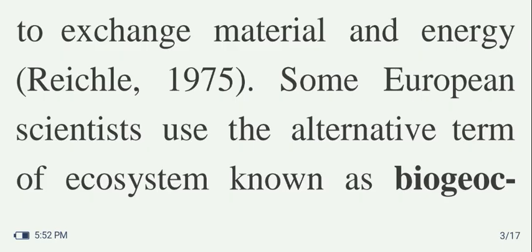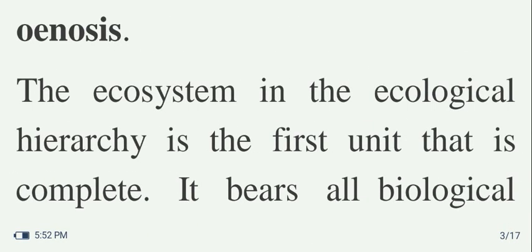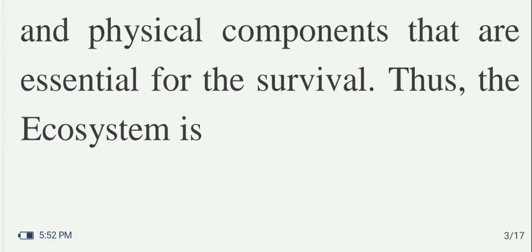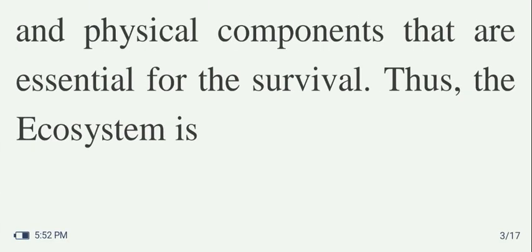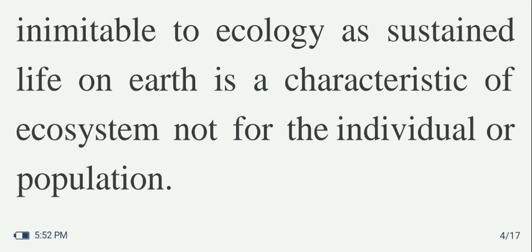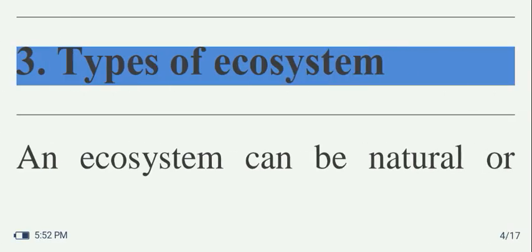Some European scientists use an alternative term for ecosystem, known as biocenosis. The ecosystem in the ecological hierarchy is the first unit that is complete. It bears all biological and physical components that are essential for survival. Thus, the ecosystem is inimitable to community ecology. Our sustained life on Earth is a characteristic of the ecosystem, not of the individual or population.